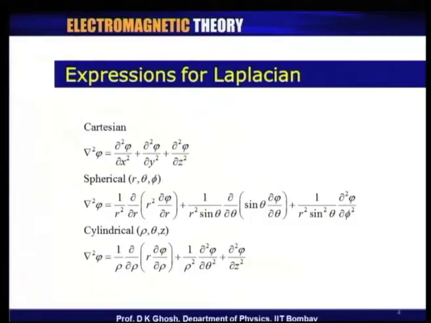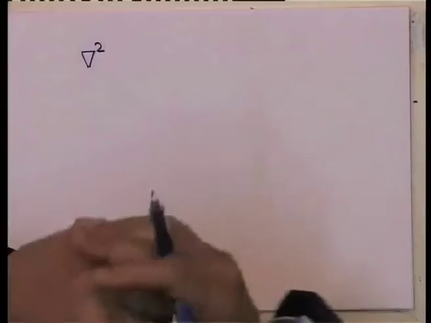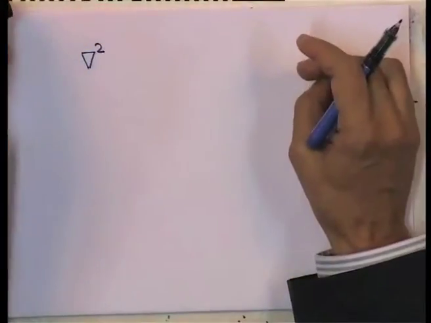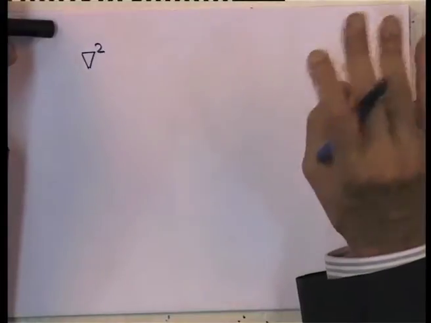Now, since we deal with the del square operator, we would in general be interested in knowing the three-dimensional expansion of the Laplacian operator. In Cartesian coordinates, this is very simple.